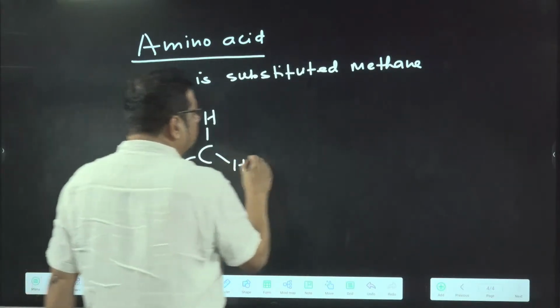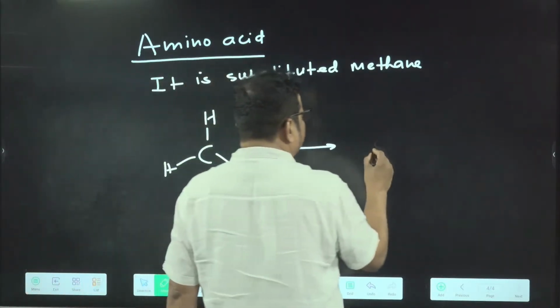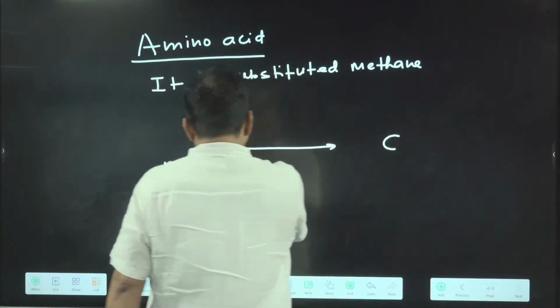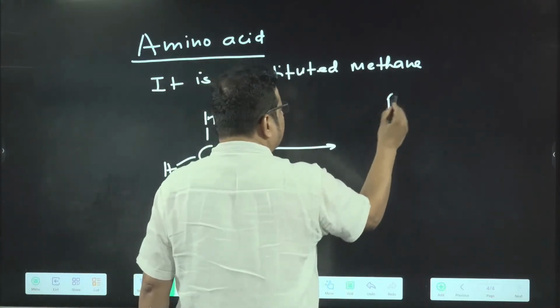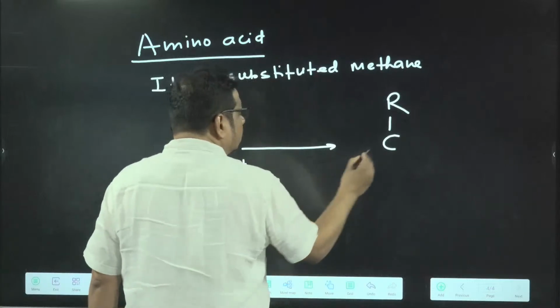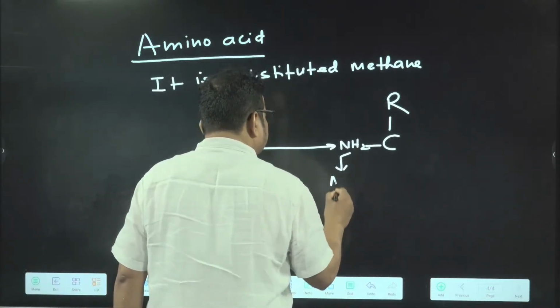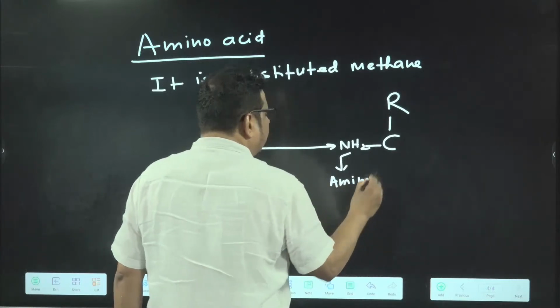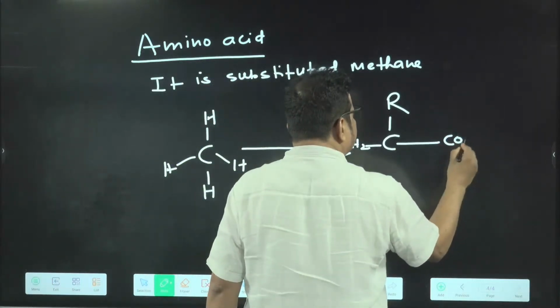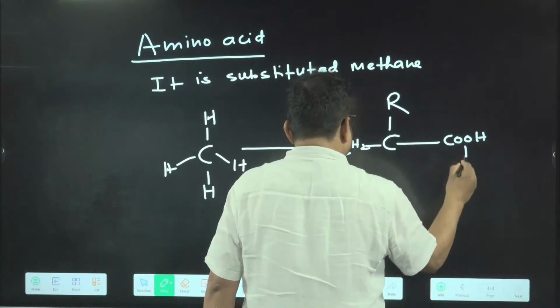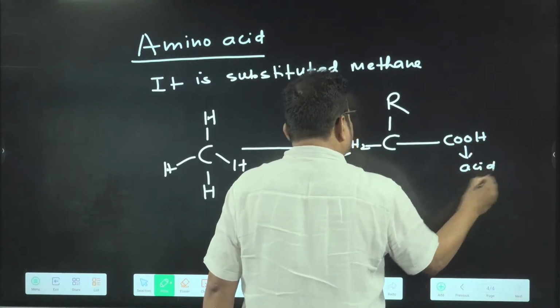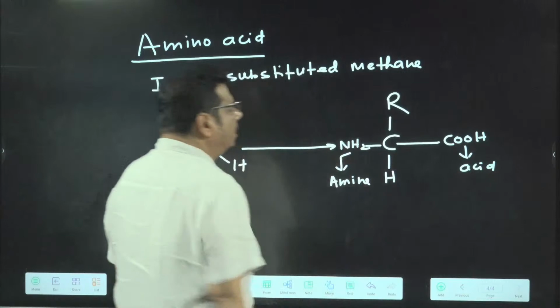Now I am writing the structure of amino acid. See, this hydrogen is substituted by R. This hydrogen is substituted by NH2, that is the amine group. And this hydrogen is substituted by the carboxylic group, the acid group. Got the idea? And here it is hydrogen.